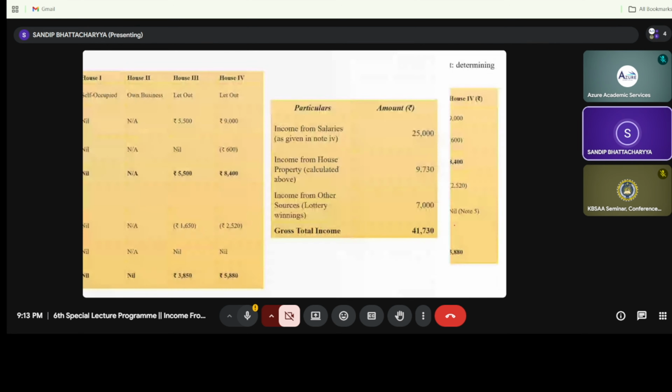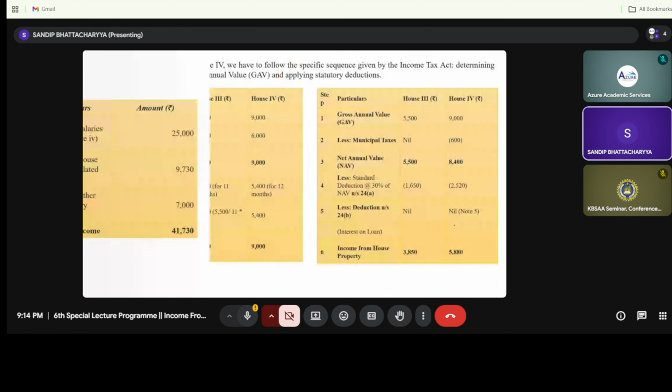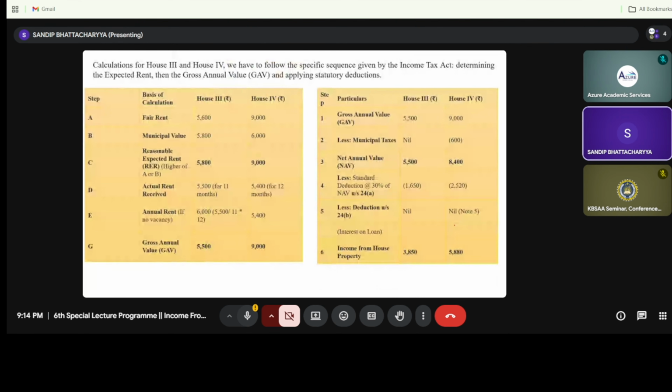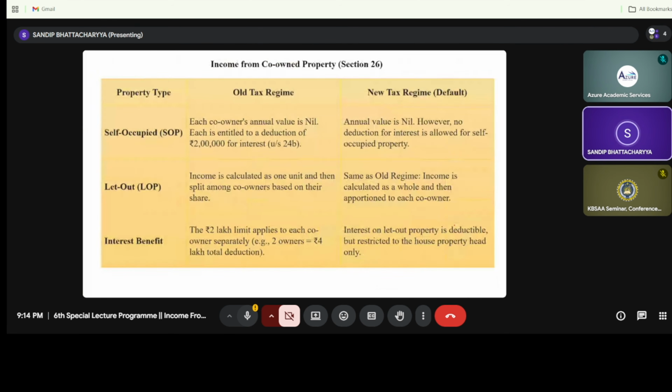Now we are moving to another portion, that is income from co-owned house property. Now what do you mean by this co-owned house property? There are different types of ownership. I have told that when we started our discussion, that there is co-ownership, partial ownership, or deemed ownership, right?